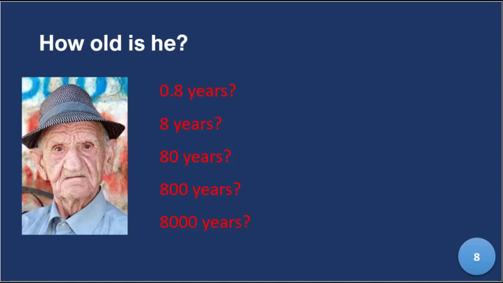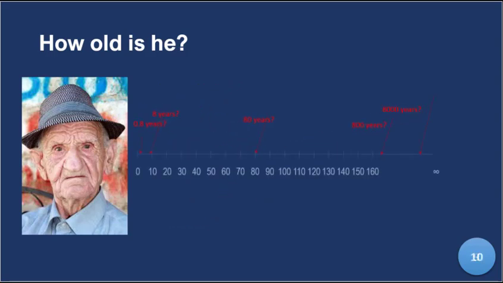Basically, these numbers I had quoted about his age can be put in some sort of continuum. That's why we call it a continuous variable, a continuum. I put infinity there because 800 years will be somewhere very close to the end, and then 8,000 years very close to infinity. I don't know anybody living there, but you see, less than 1 year. So just putting them on what we call, I'm trying to remember from our secondary school education, a number line, so you can find them. So they're on a continuous spectrum.